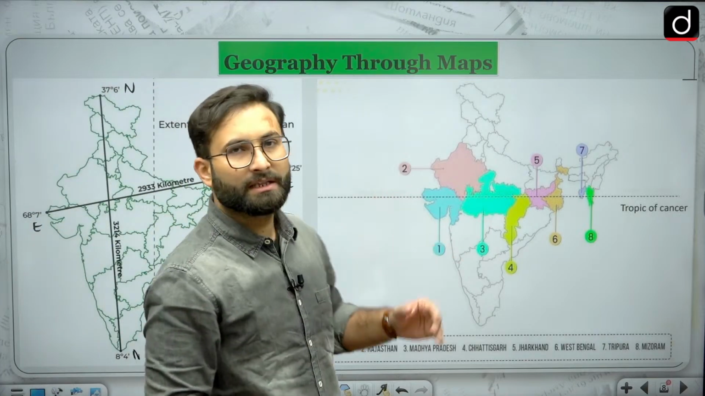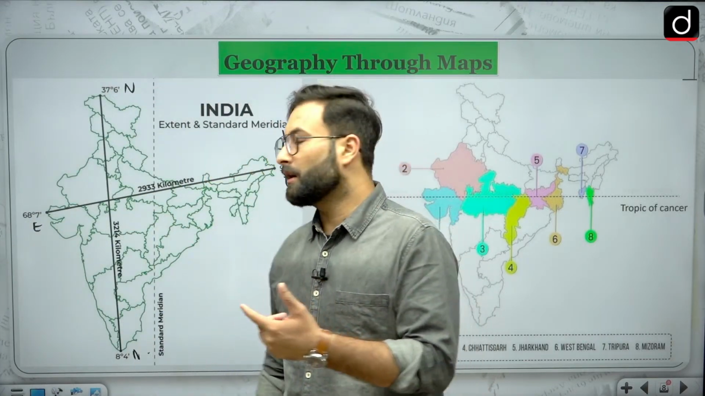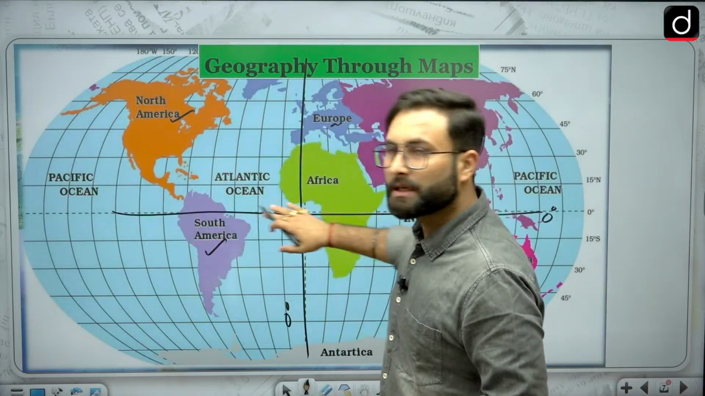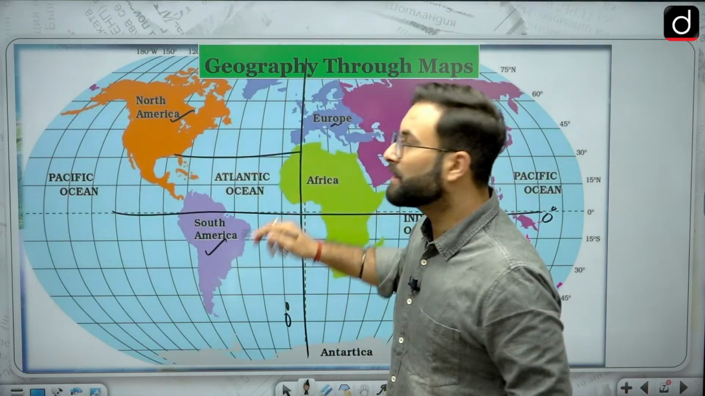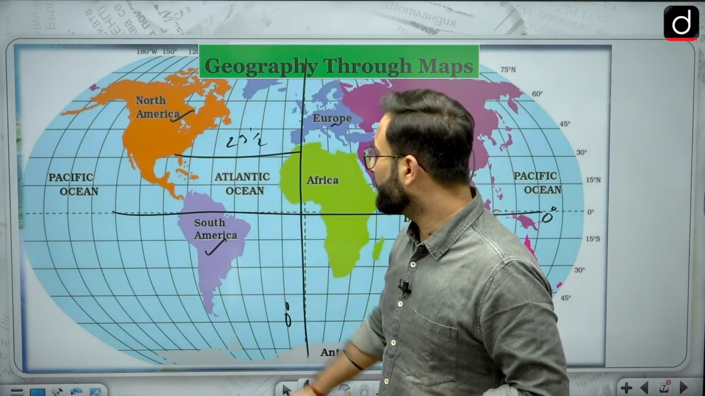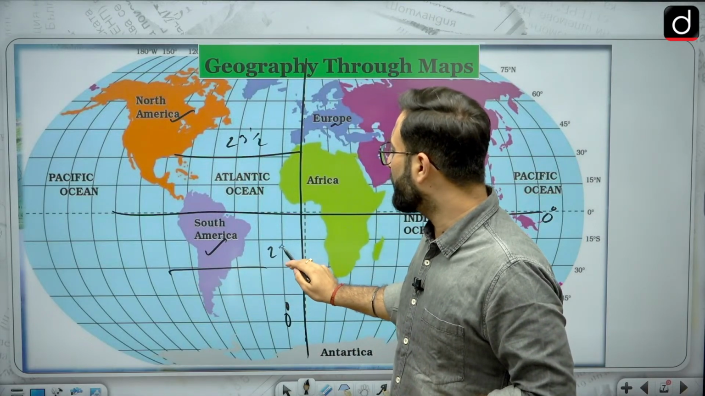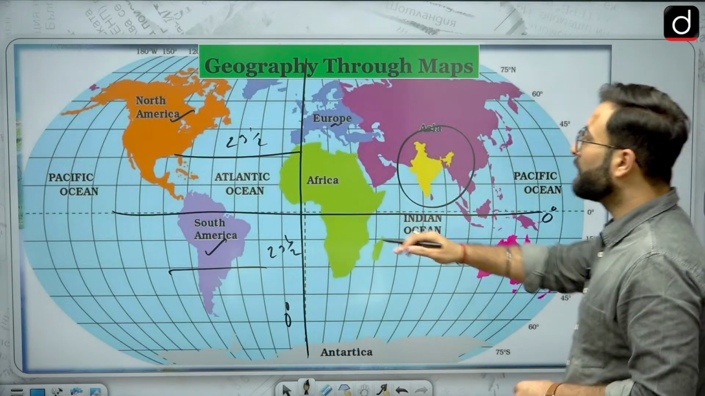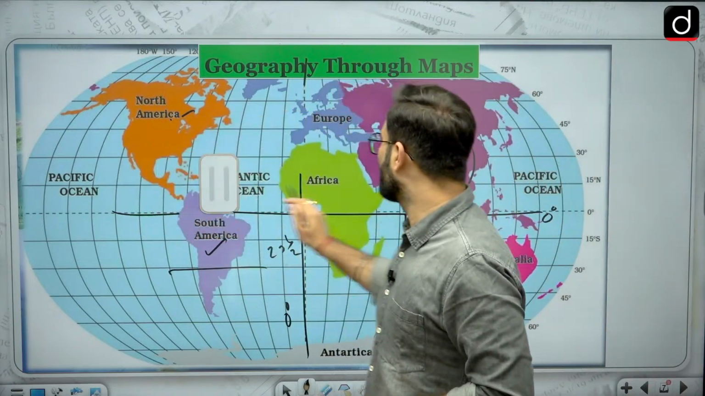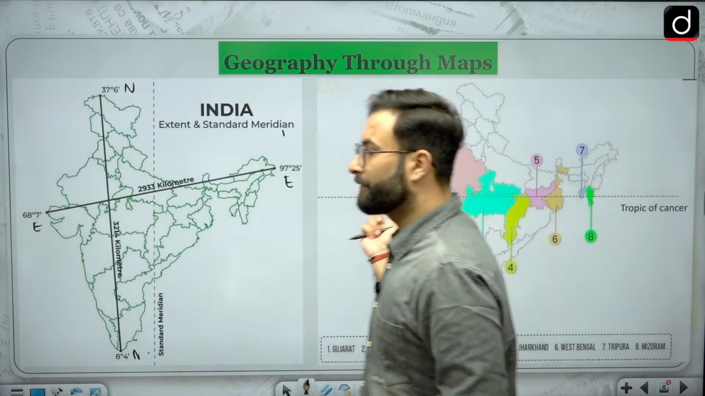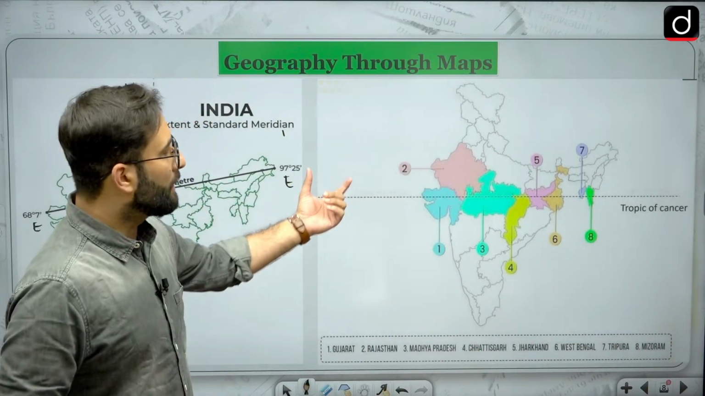Coming to the next part, I have told you that there are the equator and the meridian. Okay, so this equator is there. Then we have another line that is basically your 23.5 degree, that is Tropic of Cancer. And in the southern hemisphere, 23.5, that is basically Tropic of Capricorn. Now in India, the Tropic of Cancer is passing through India over here. So here you can see this is your Tropic of Cancer, and it is passing through 8 states.